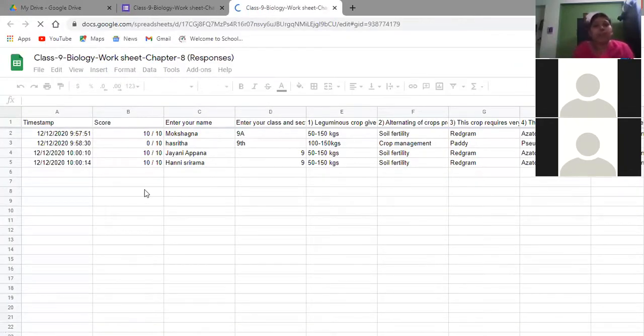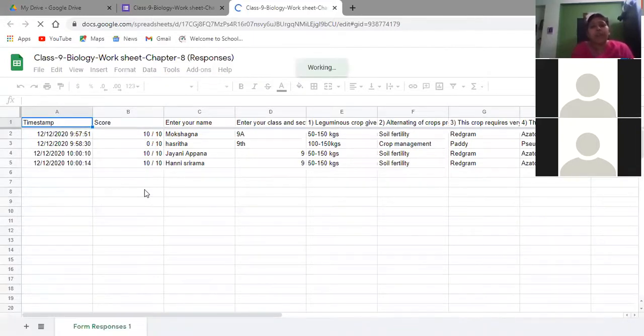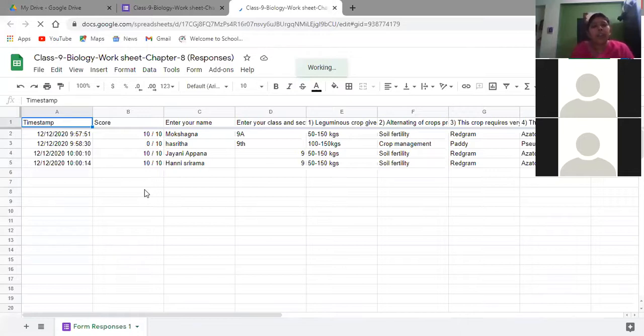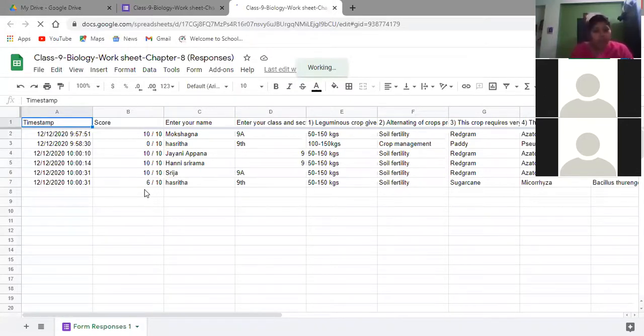Mokshagna 10 out of 10. Hasrita, why have you submitted? Showing like 0 score. Jayani 10, Honey 10. Okay, good children. Those who have completed, please open page number 298. Check and open page number 298.